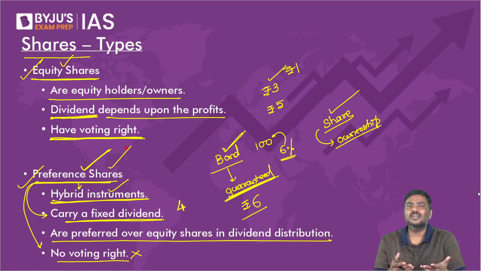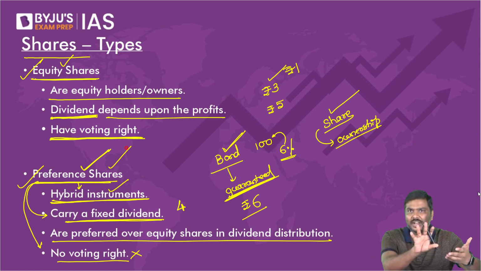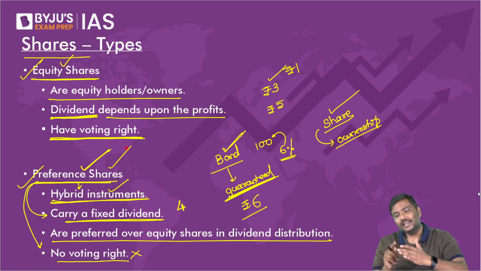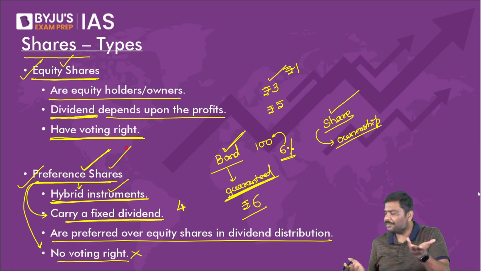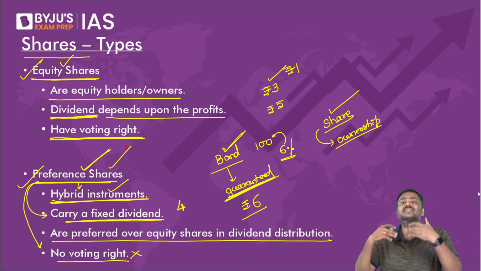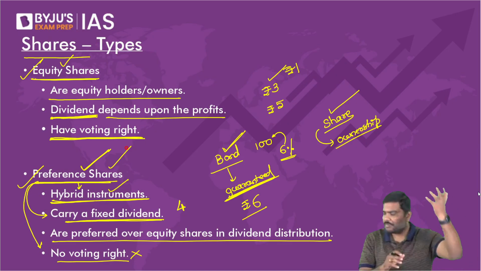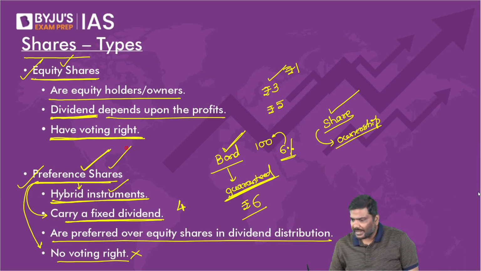These are owners. The only difference is one set of owners will have voting right, but no guaranteed dividend. How much they will get, there is no guarantee. Another set of shareholders will not have voting right, but are guaranteed a dividend, a fixed amount every year. But the dividend has to come from profit. If the company doesn't earn profit, you will not be getting anything. Okay? Anything else?